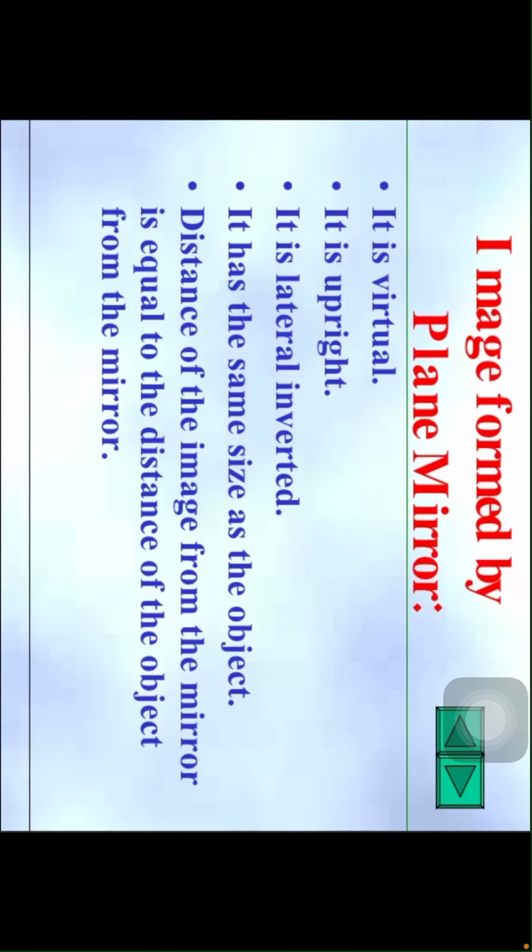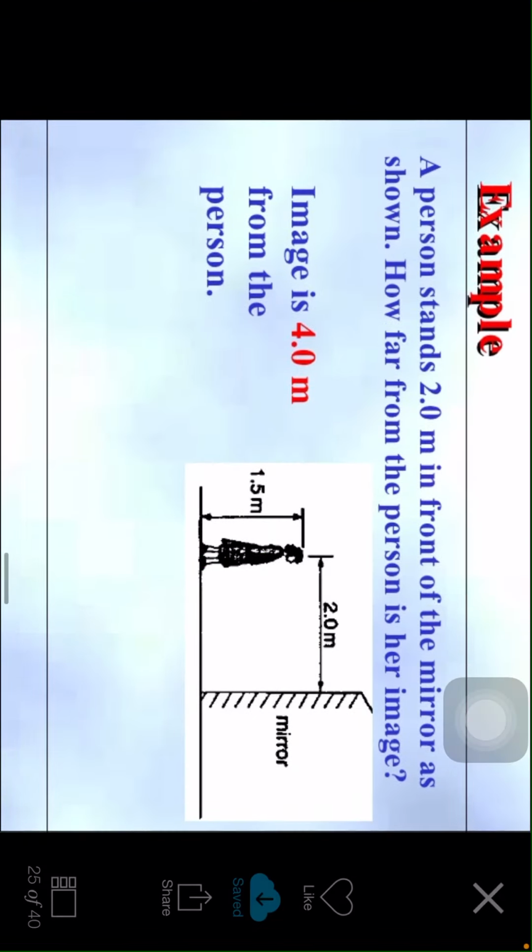Image formed by a plane mirror. It is a virtual image. It is an upright image. It is laterally inverted. It has the same size as the object. Distance of the image from the mirror is equal to distance of the object from the mirror. Okay children. So example, children, observe a person stands 2.0 meters in front of the mirror as shown. How far from the person is his image? So the image is 4.0 meters from the person.